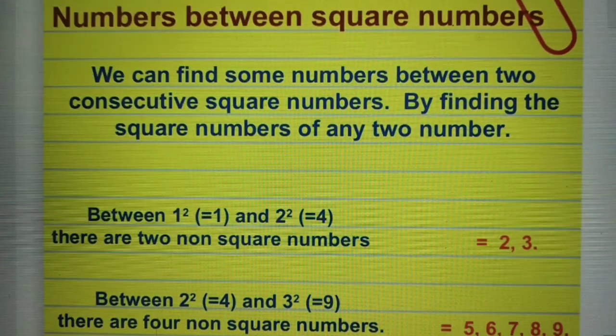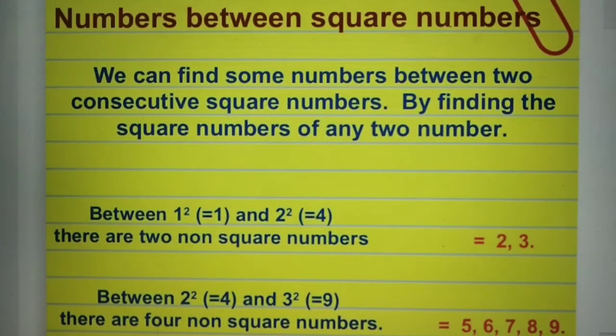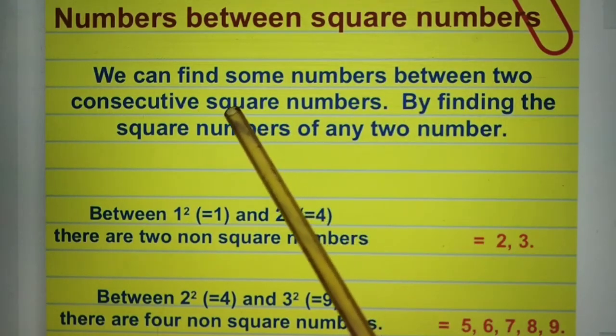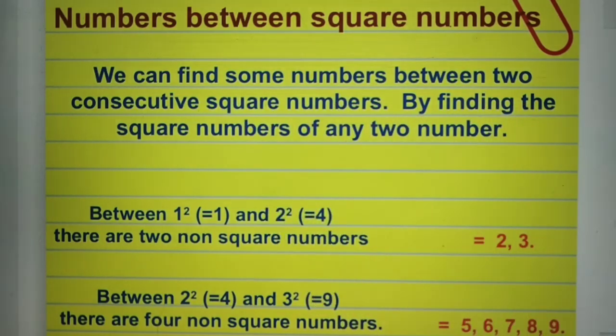So students, we have understood a few properties. One is numbers between square numbers. See from the slides, we can find some numbers between two consecutive square numbers by finding the squares of any two consecutive numbers. So now, 1 square is 1 and 2 square is 4. Between 1 and 4 we have two non-square numbers, that is 2 and 3.